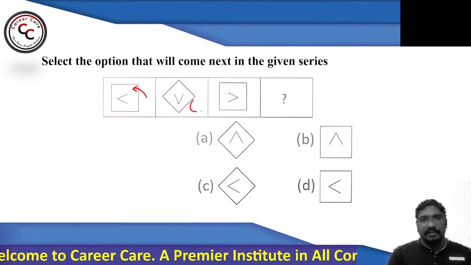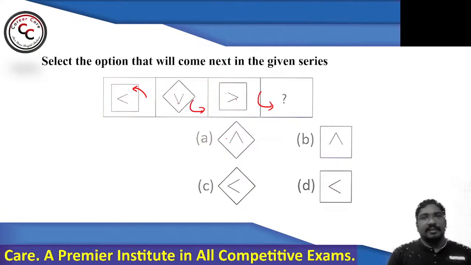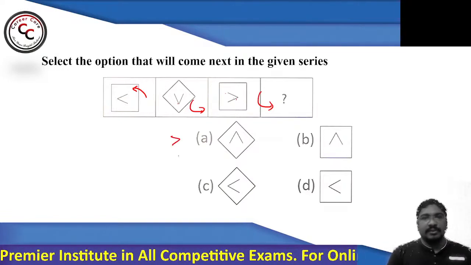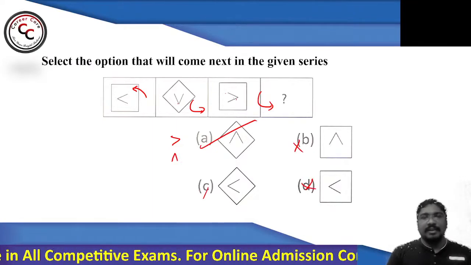Then how about this? This is tilted like this, then it should tilt like this. So if this particular figure tilts like this, it comes at the bottom. Absolutely, option A. Nice. Very good.